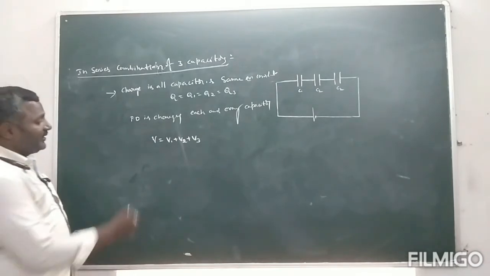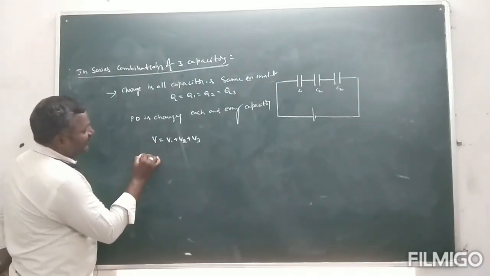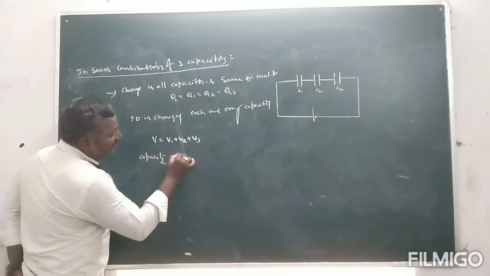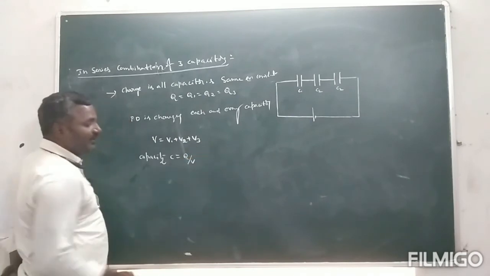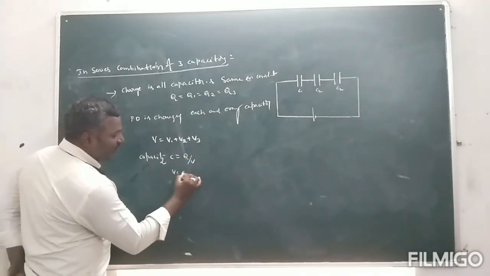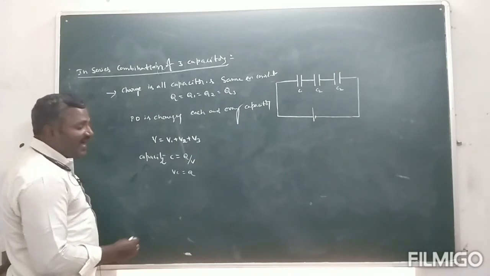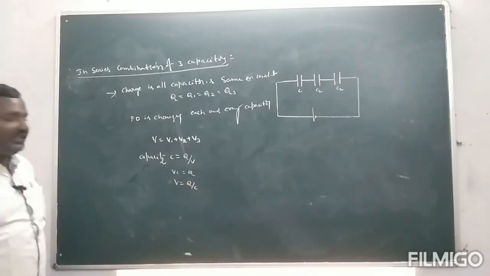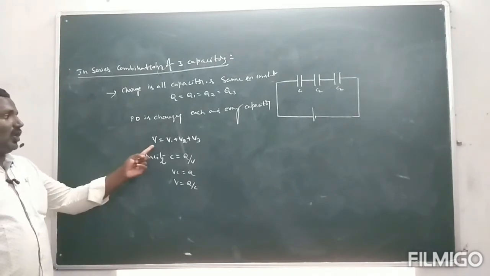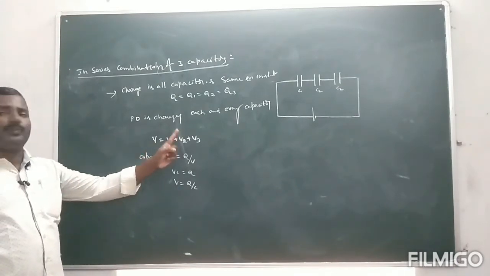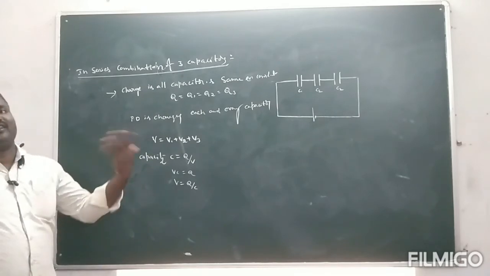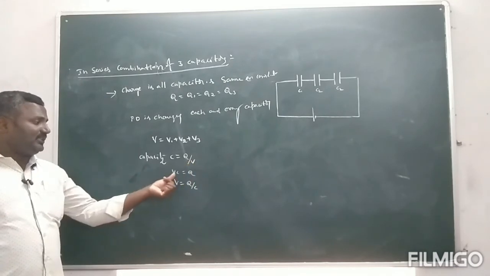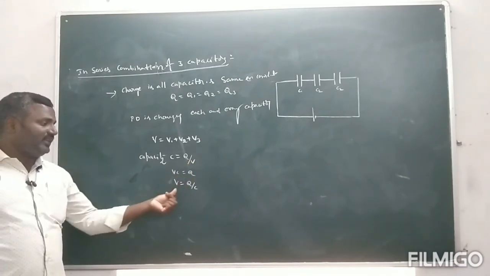According to the definition of capacity, C is equal to Q by V. Therefore, VC is equal to Q, and V is equal to Q by C. Here the total potential V is equal to V1 plus V2 plus V3.